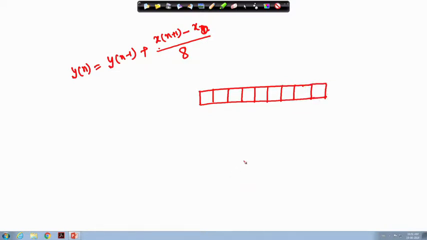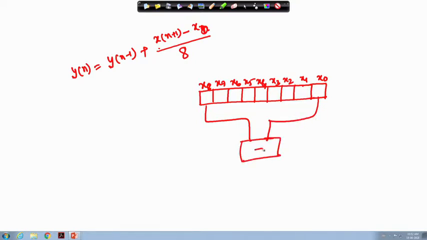That means I need this x 0, x 1, x 2, x 3, x 4, x 5, x 6, x 7, x 8. I need to do this minus of this particular 2. This is nothing but one FIFO, that means the first in, first out.